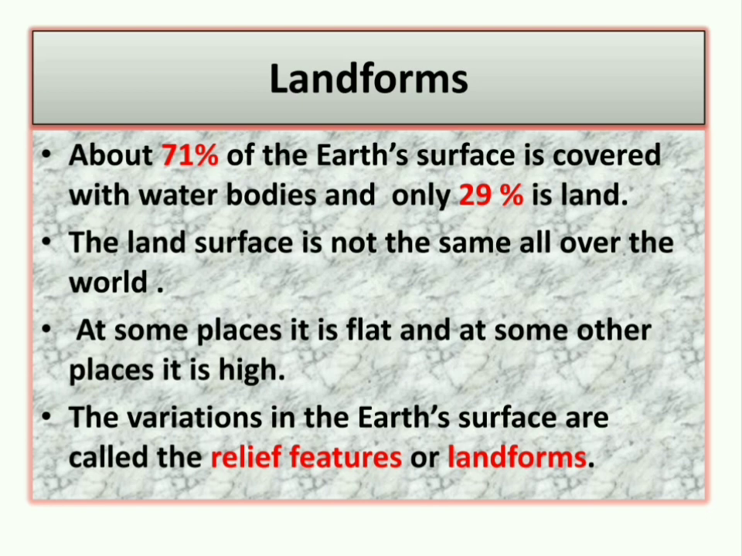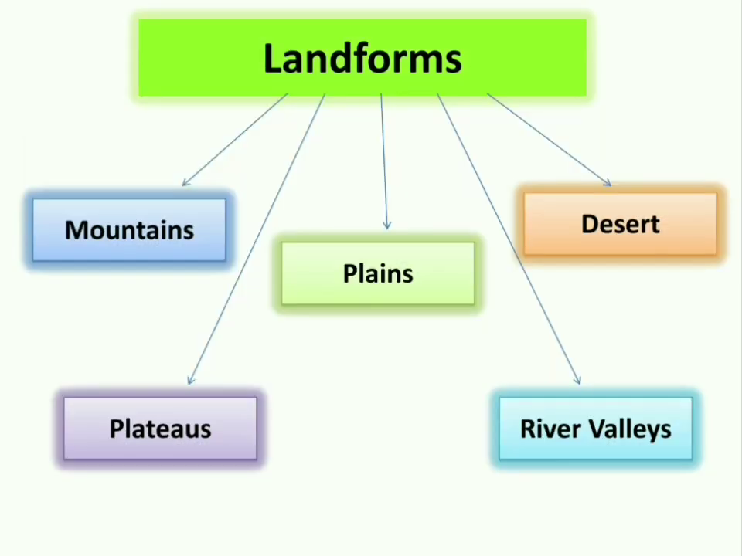See, the earth's surface is not the same everywhere. At some places it is flat, at other places it is high. These variations or changes in the earth's surface are called the relief features or landforms. Now, the major landforms on the earth are mountains, plateaus, plains, river valleys, and deserts.